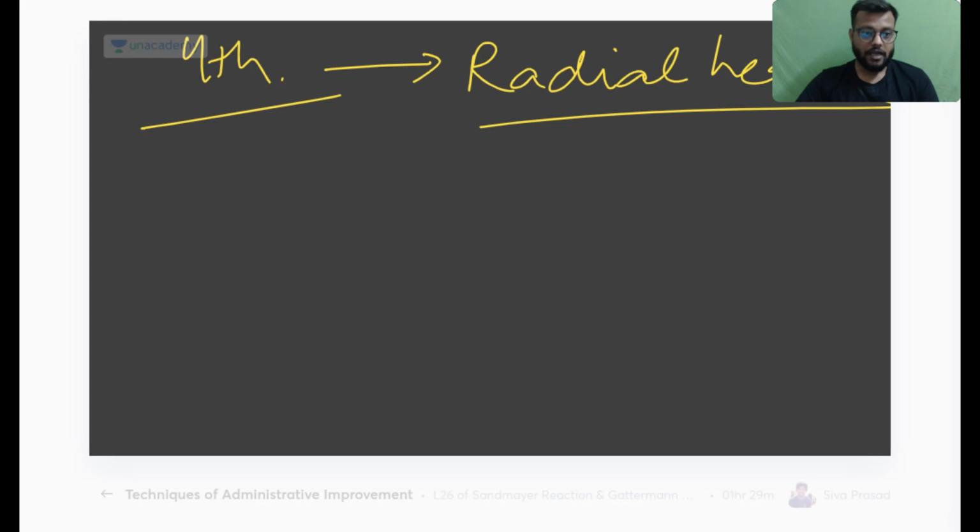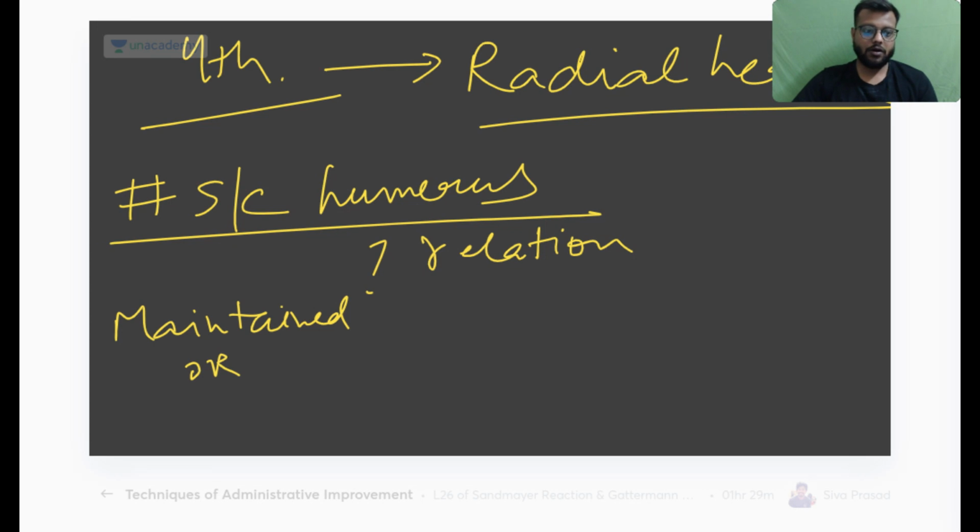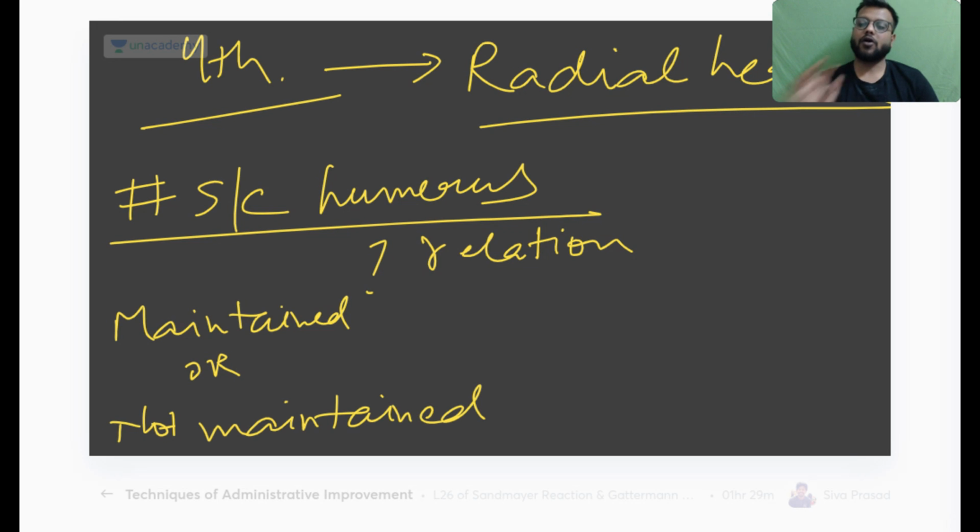Now my next question is, if there is a fracture of the supracondylar humerus, then will this bony point relationship be maintained or not maintained? Okay, maintained or not maintained.